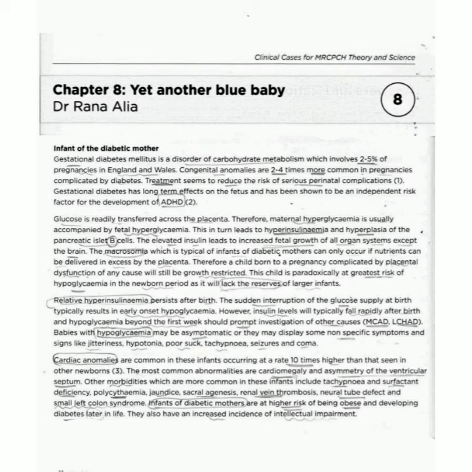This question comes in the exam. Others are renal vein thrombosis, neural tube defect, and small left colon syndrome. Infants of diabetic mothers are at higher risk of obesity and developing diabetes later in life. And the most important concern is the incidence of intellectual impairment. We know that in the first paragraph they mentioned that ADHD, attention deficit hyperactivity disorder, is closely related with diabetic mother.